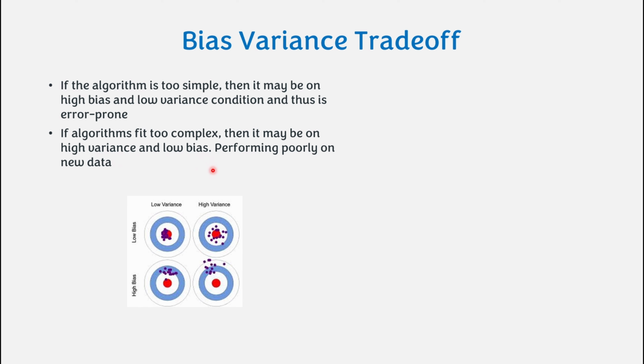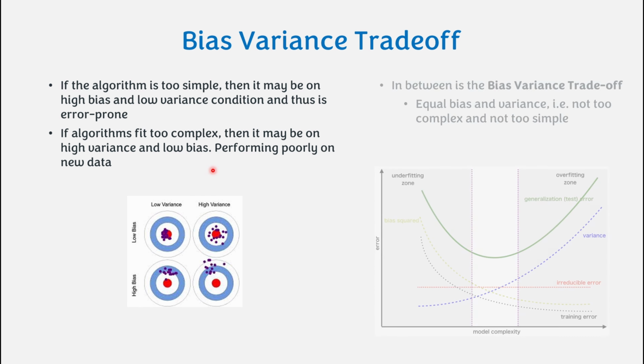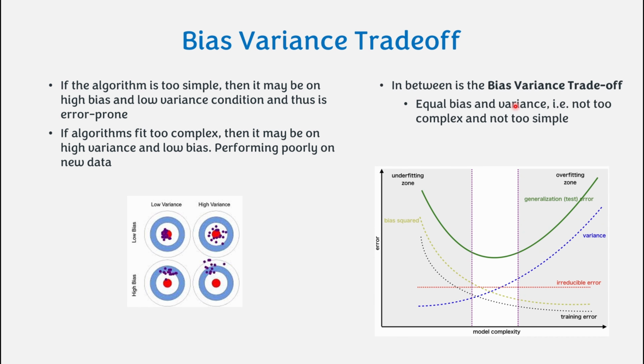So what can we do? What can we do in a situation like this where we want our model to perform well and generalize well on unseen data? So we come up with a trade-off. This trade-off is where we have not so much complexity and also not so much error. We have not so much bias and not so much variance. And the middle point is what we call the bias variance trade-off. This is important because now our model will be able to generalize well on unseen data.